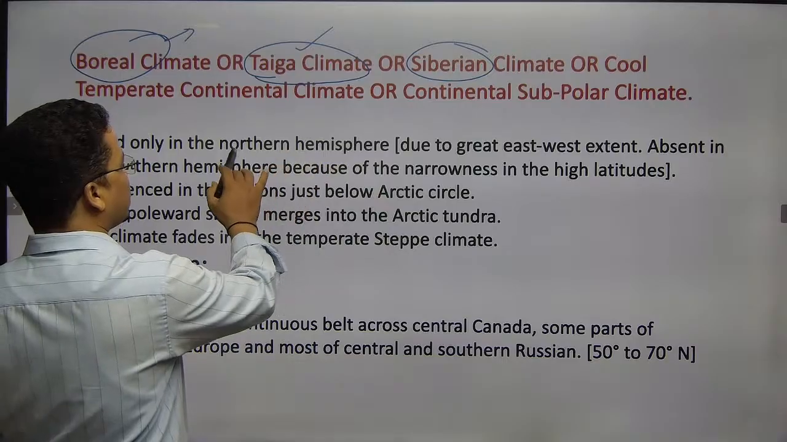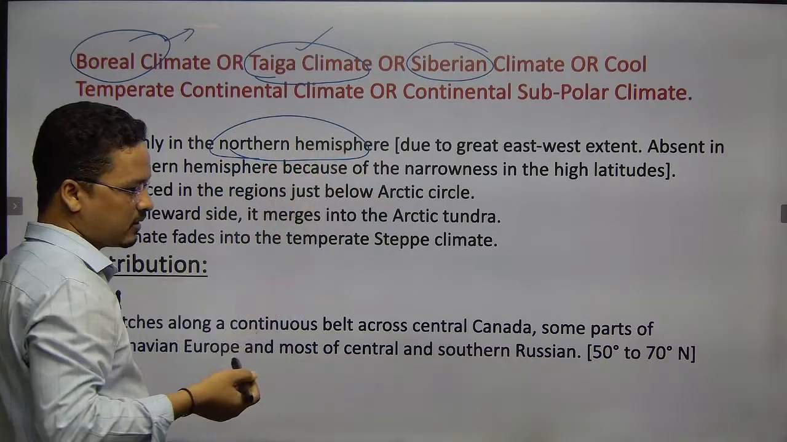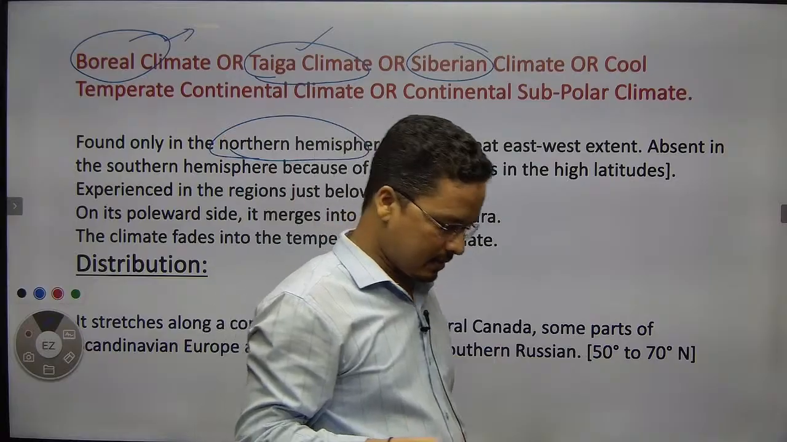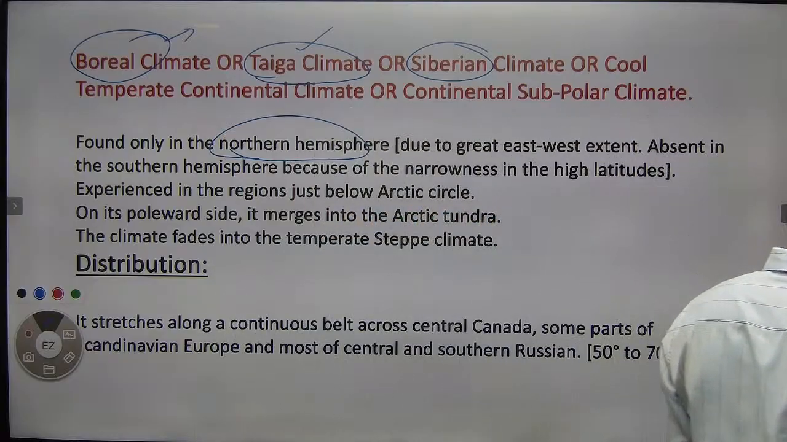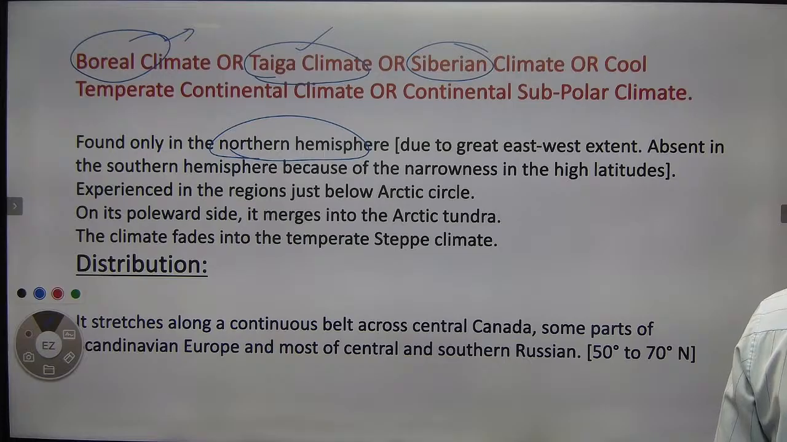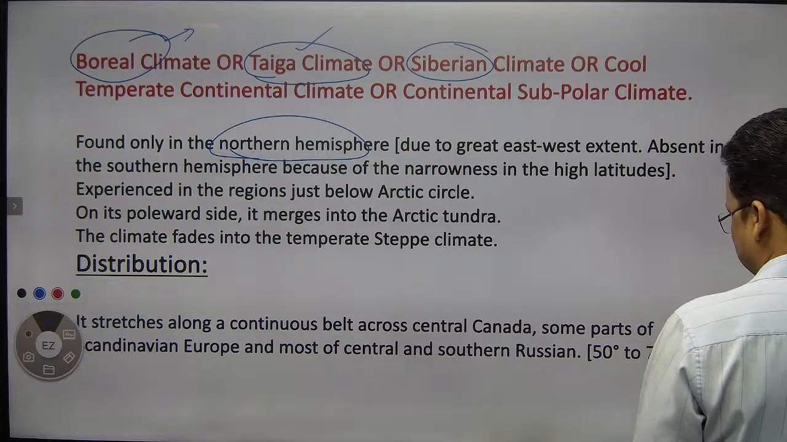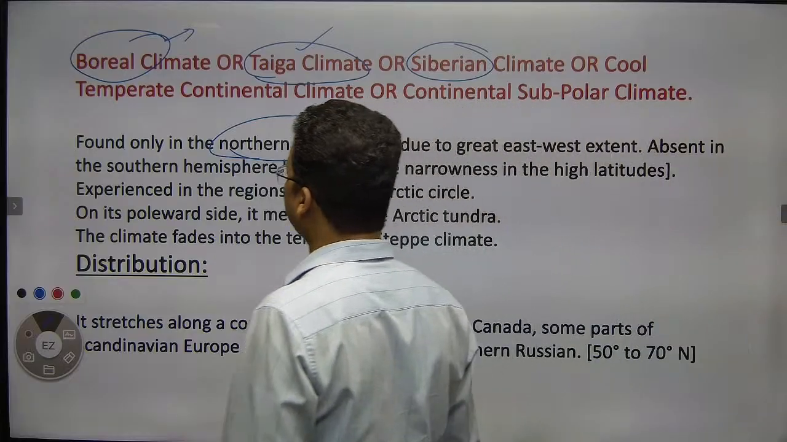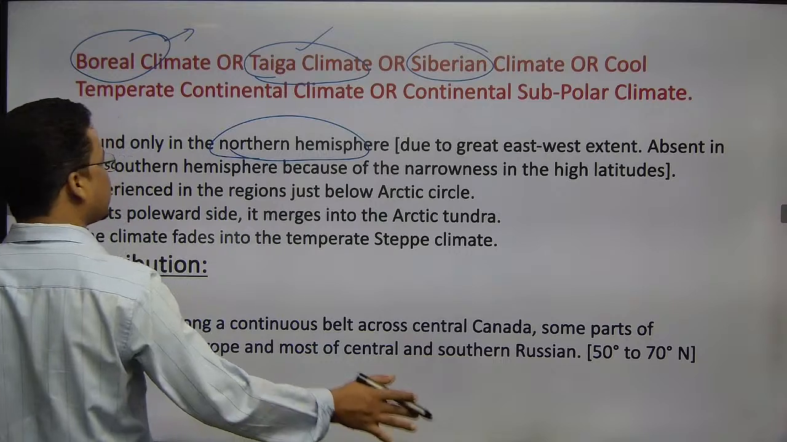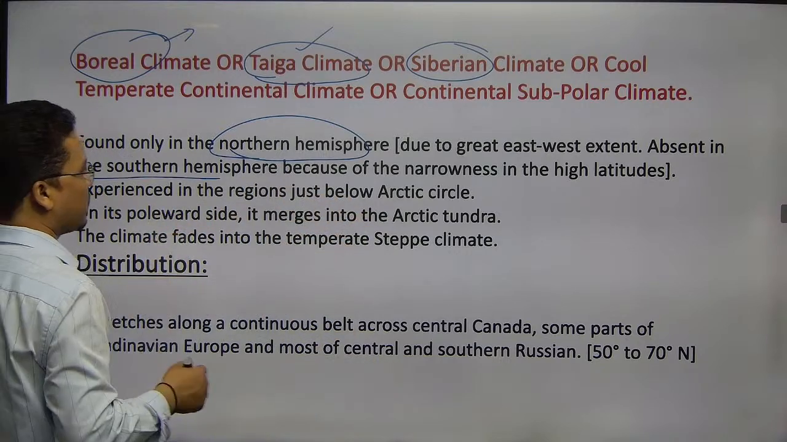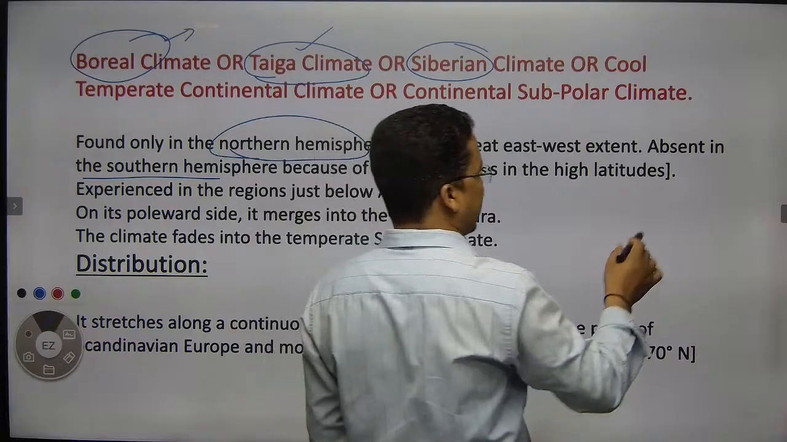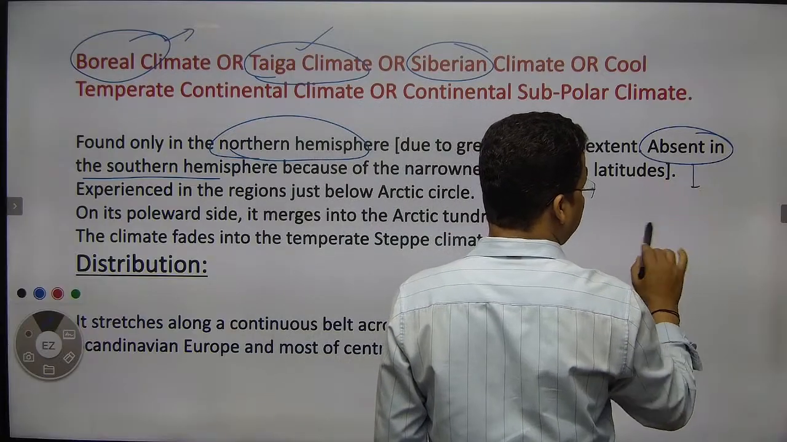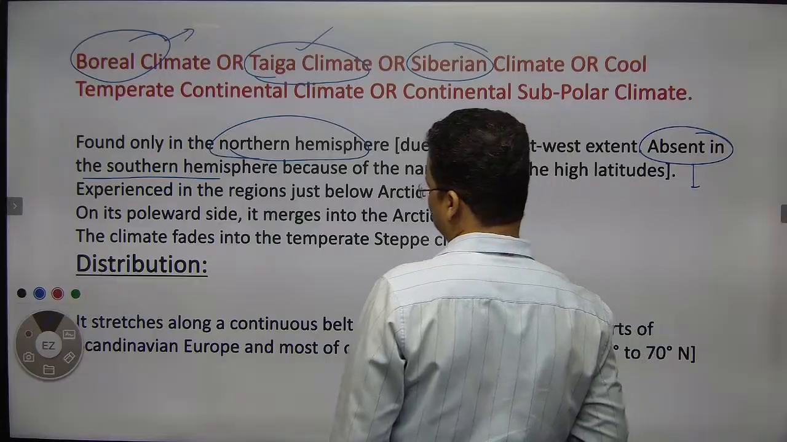This would not be found in the southern hemisphere because of limited land mass. As the southern hemisphere has limited land mass, that is why it would not have this climate. The northern hemisphere will experience it, not the southern hemisphere. As I mentioned, this boreal type of climate is absent in the southern hemisphere because of the lack of land. The northern hemisphere is where the land is dominant. That is why.